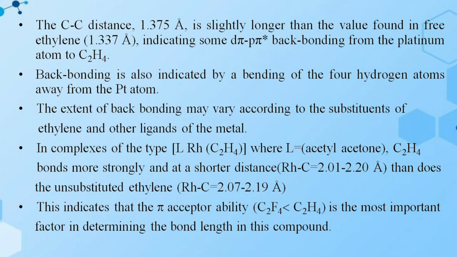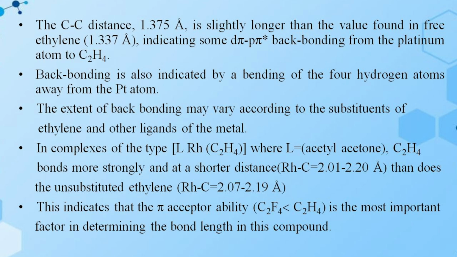For example, in complexes of the type Rh(acac)(C2F4)L, where the hydrogen is replaced by fluorine and L is acetylacetone, the C2F4 bonds more strongly and at a shorter distance.